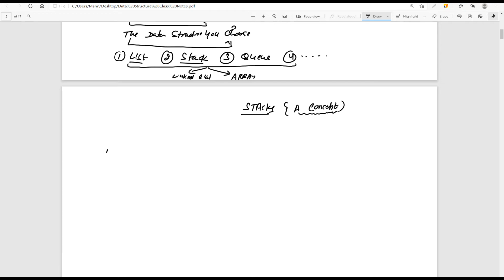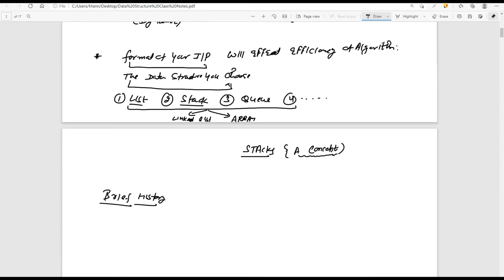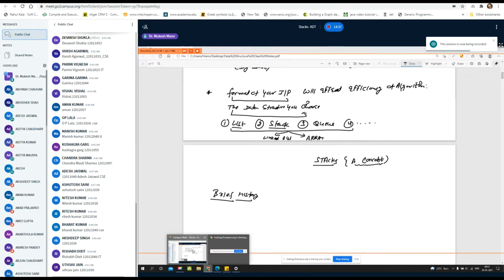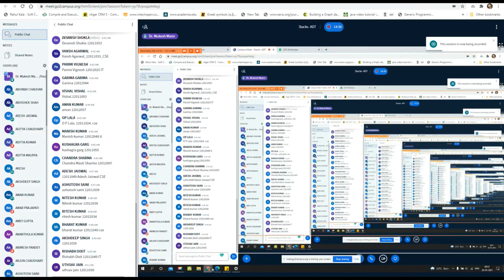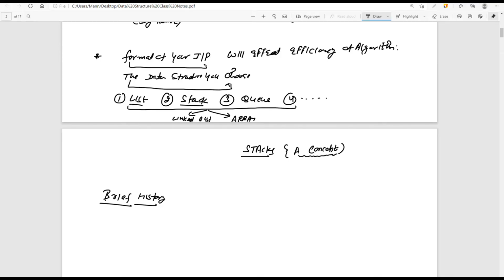Okay, now a brief history. What is a stack? How many students are there in today's class? 68. Okay. So does any one of you know about the brief history of this particular stack? What is a stack?